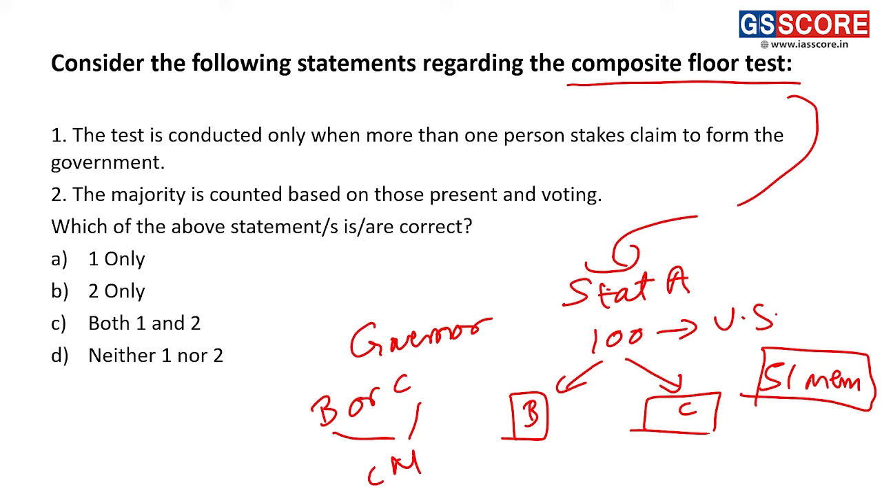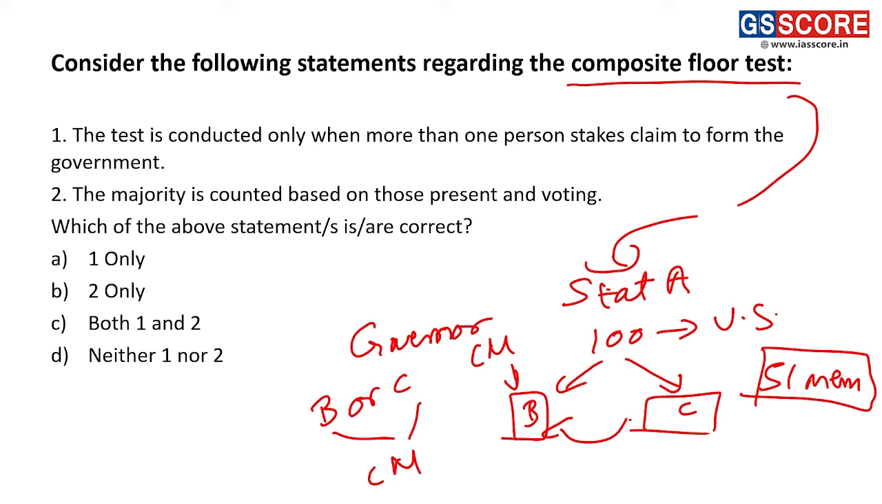Normally, composite floor test takes place when a particular person is the chief minister, but then someone else claims otherwise. Suppose B was the chief minister, but then C claims that B has lost majority and most of the members are with me. If the governor is confident that what C is saying has some essence of truth, then he will call for the composite floor test.